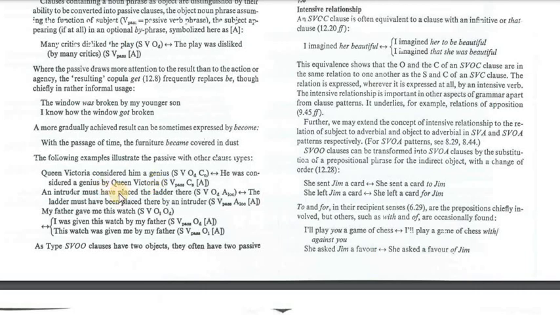An intruder must have placed the ladder there. An intruder is the subject, must have placed the verb, the ladder the object, and there is the adverb. What are we going to do? We are going to look for the object, the ladder. The main verb is placed. I'm going to put it in the ed past participle form. What else do I have? I have again, and must have.